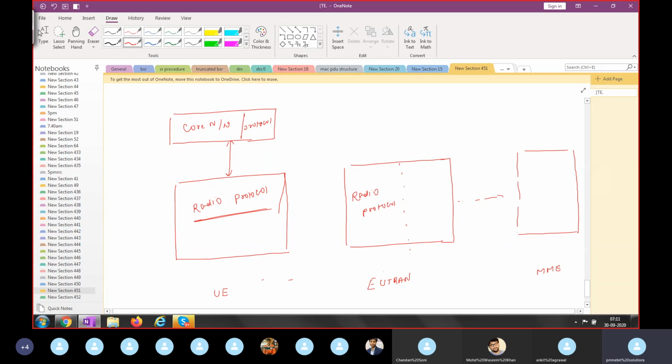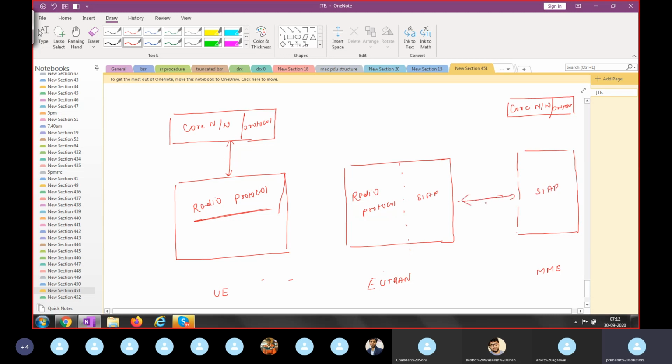Because the UE core network protocol is used to communicate with the core network, and RAN is not the core network. In the core network, it is the MME which will be used to communicate with the UE core network protocol. So the MME has the core network protocol. And EUTRAN communicates with the MME through the S1AP protocol.